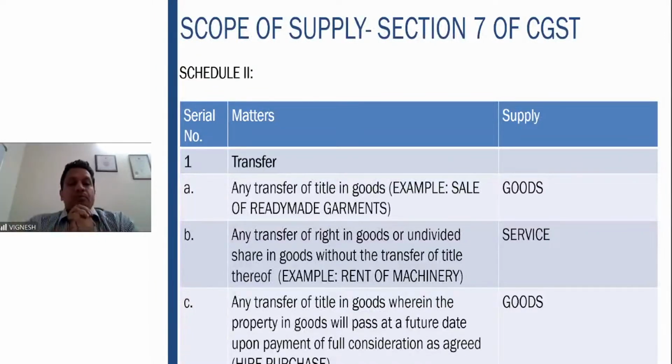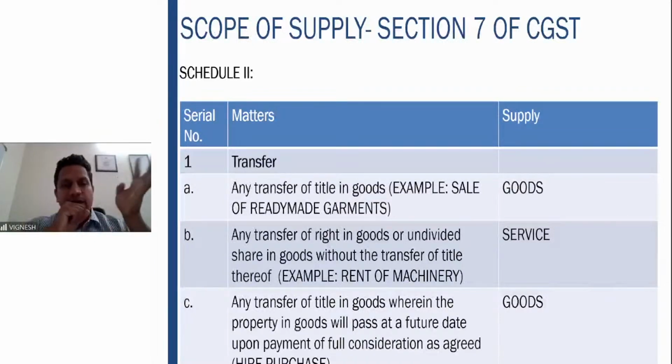First one is transfer of title in goods. If any transfer of title in goods is there, like sale of ready-made garments, it is a supply of goods. Second one, transfer of right in goods or undivided share in goods without the transfer of title. So if you have some product, you don't transfer the title or ownership, but you only transfer the right to use the goods, like you're renting out some machinery, then that is to be treated as a service.